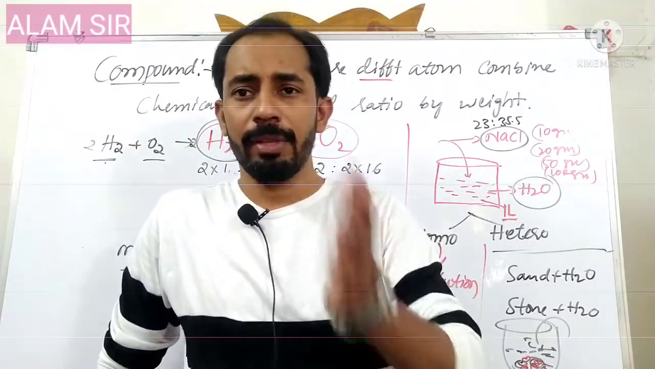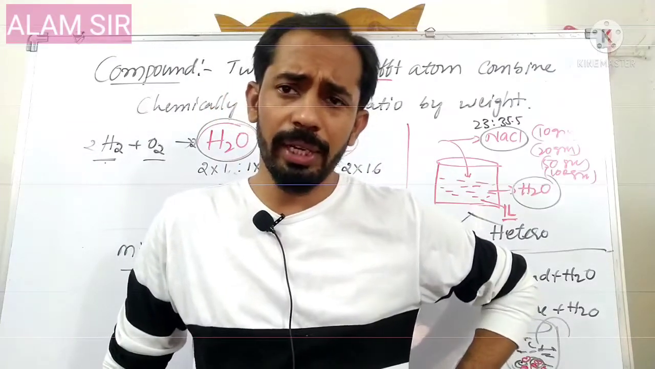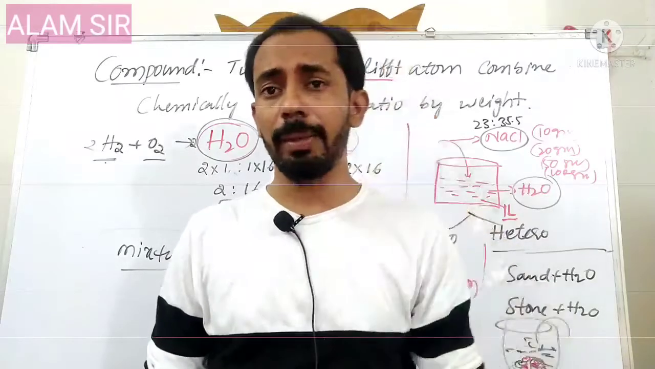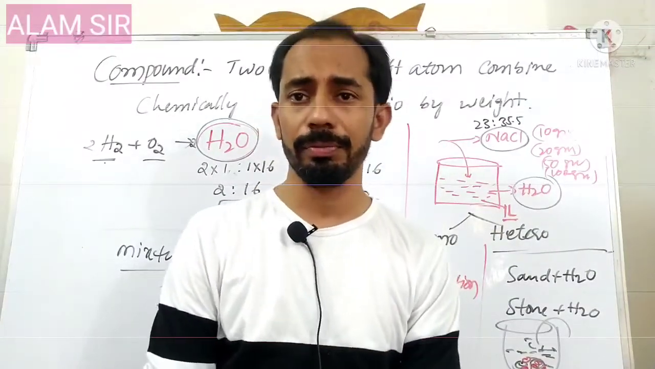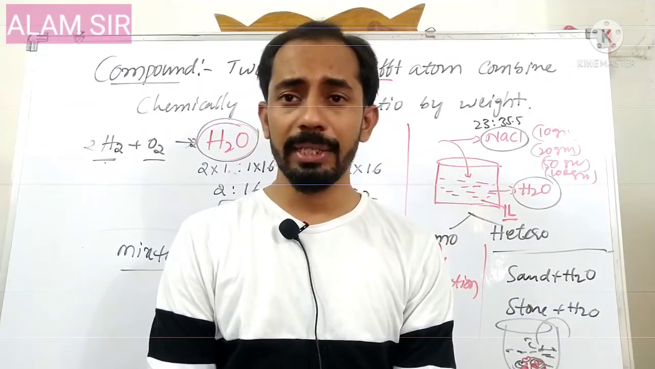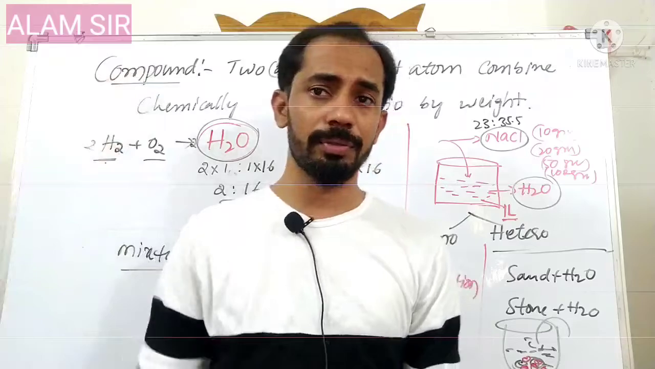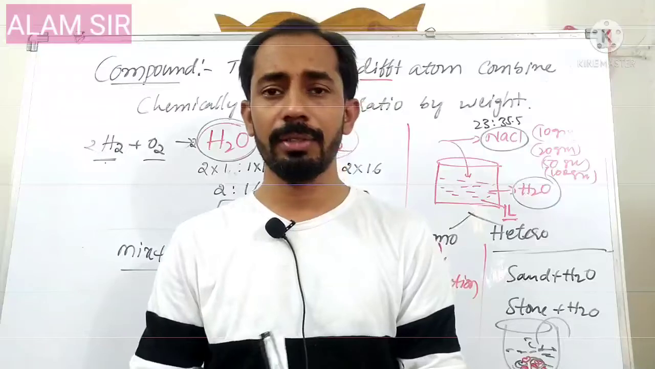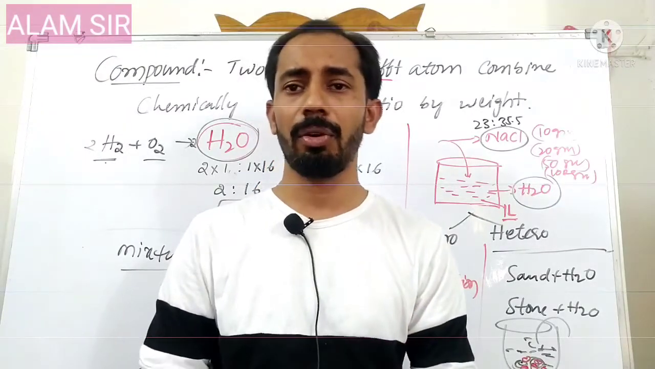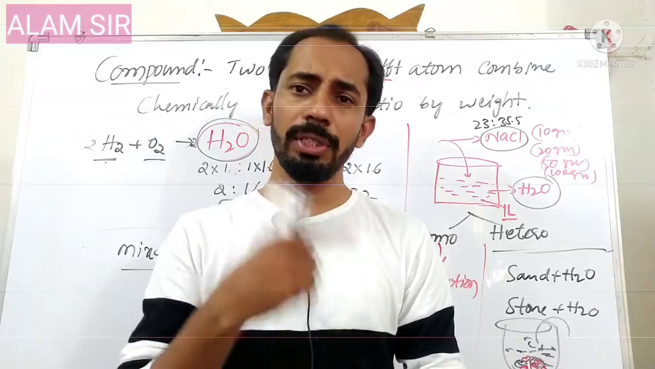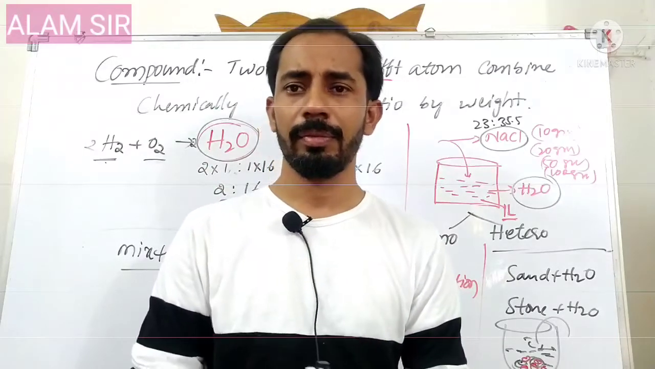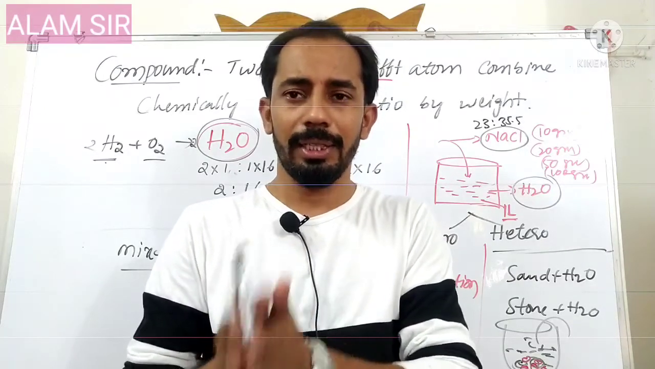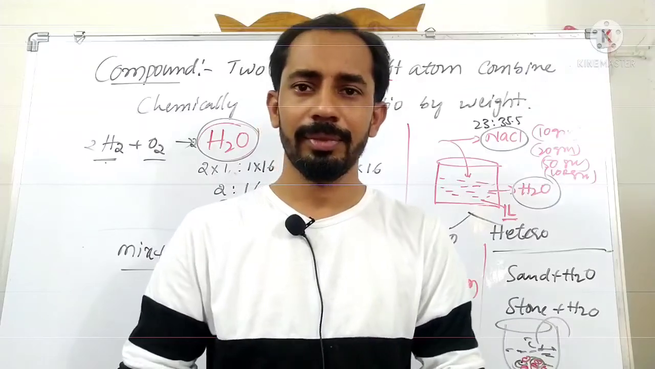Next is compound. A compound can be defined as two or more different atoms chemically combined in a fixed ratio by weight. Next, mixture: two or more different compounds combined physically in any ratio by weight is called a mixture. Mixtures are of two types, homogeneous mixture and heterogeneous mixture. A homogeneous mixture is also called a solution. Okay, I hope this will be useful to you. Thank you.